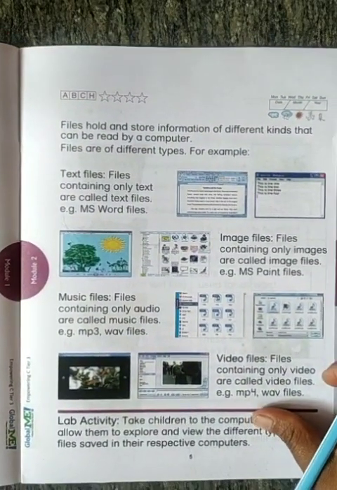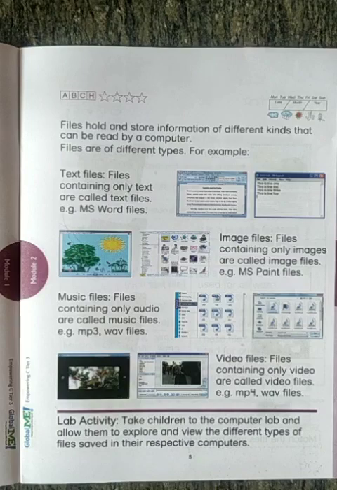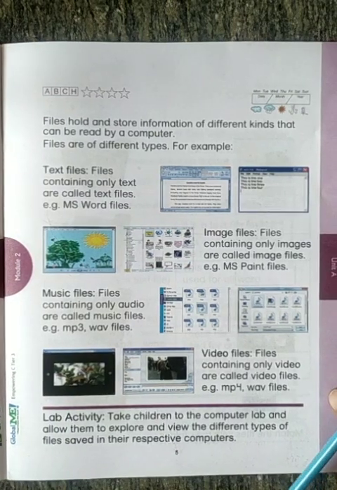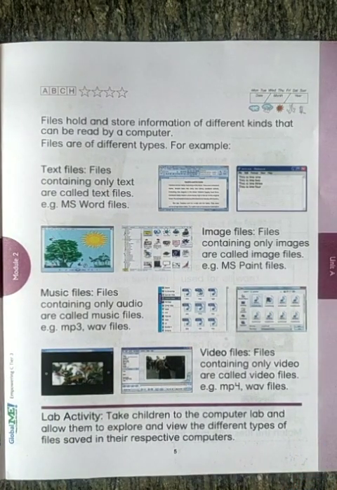Next, files hold and store information of different kinds that can be read by a computer. The files may be in some other drive or some other place, and the computer can read them.